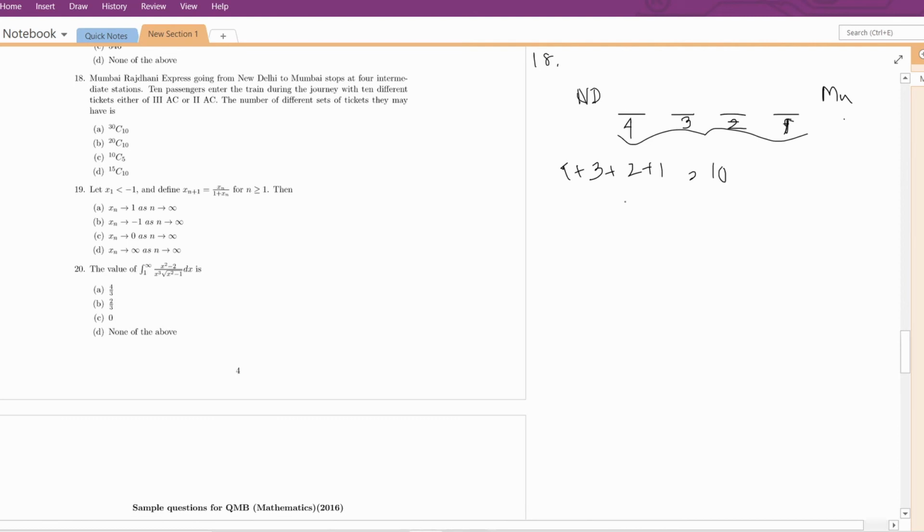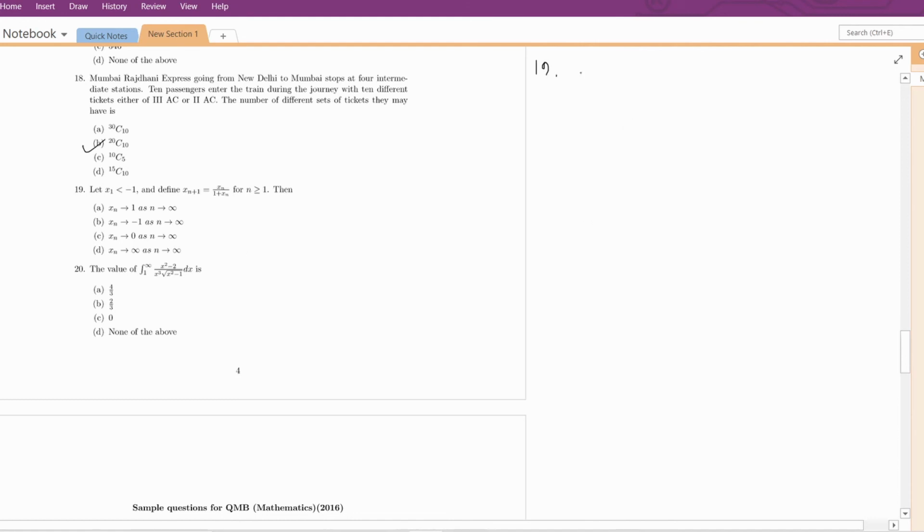Now each ticket can be either of 3AC or 2AC. So 10 into 2, which is 20. So the total number of ways a ticket can be is 20. Total passengers are 10. From these 20 tickets, we have to choose 10 tickets for those passengers. So the number of different sets can be 20 C 10. This is the answer. This is the number of different sets of tickets the passengers may have, which is option B.